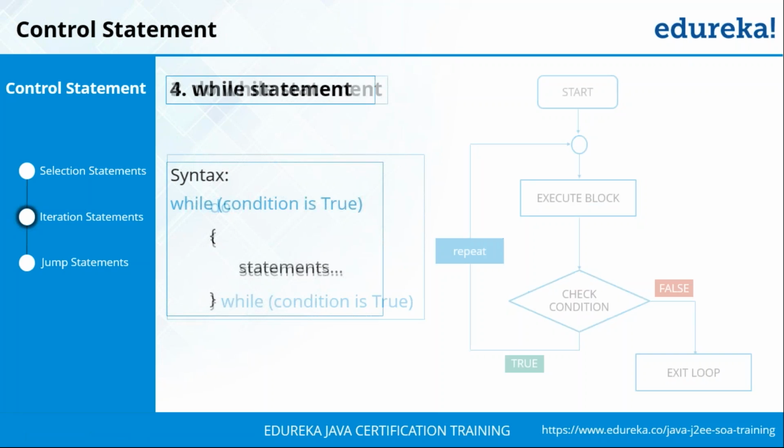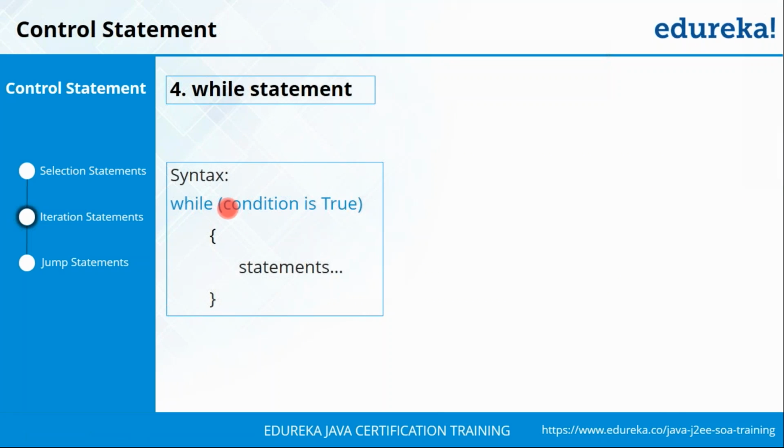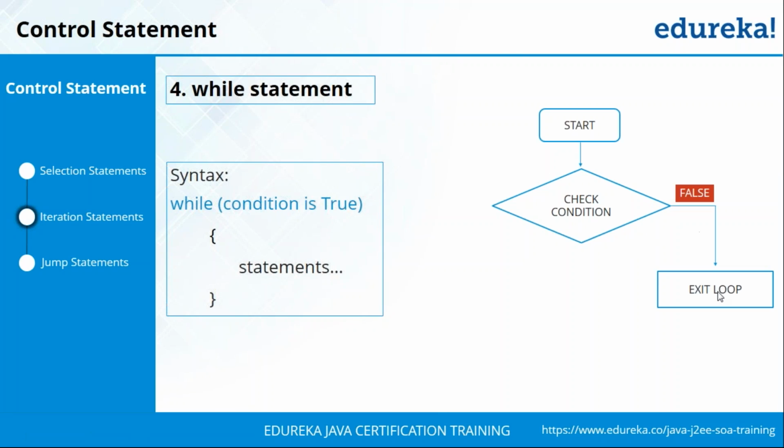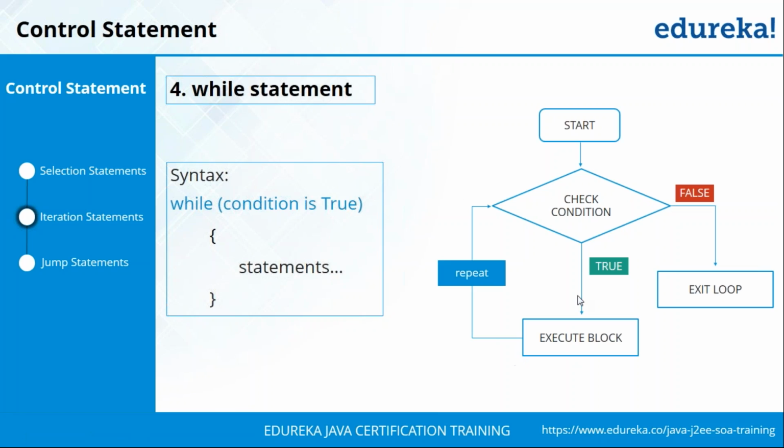Alright, after that we're going to look at the while statement. If you remember, with the do while you first had do, then you executed the statement and then you checked the condition. But here, while first checks if the condition is true. Only if it is true does it enter and execute the following statements. So every time before you enter the loop, you check whether the condition is true or false. You start the code and then check the condition straightaway. If it is false, you exit the loop. But if it is true, you go back and keep repeating till the condition turns false. I hope you have understood how the while loop works and the difference between do while and while loop.